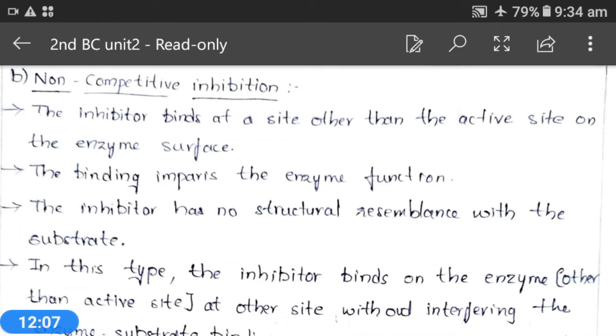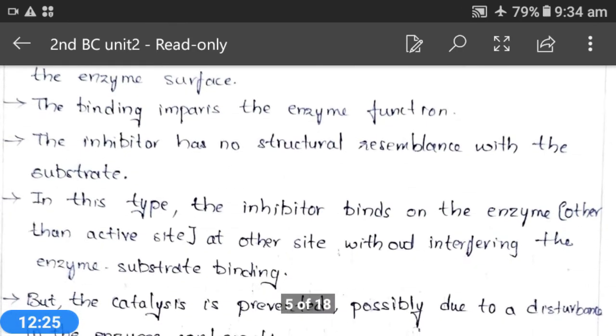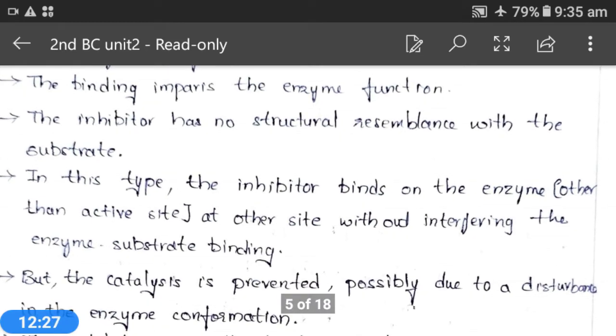As we have seen in competitive inhibition, substrate and inhibitor are structurally similar, which is why the inhibitor binds to the active site. But here, non-competitive inhibitors are not similar to the substrate, and these are not bound at the active site also.